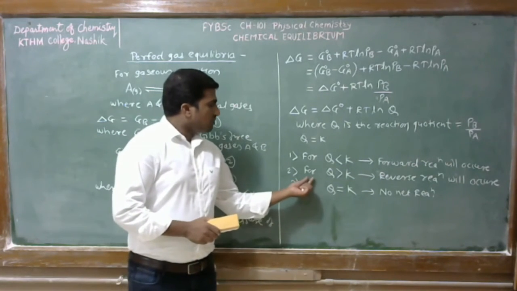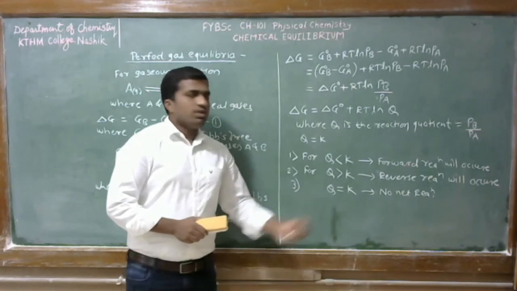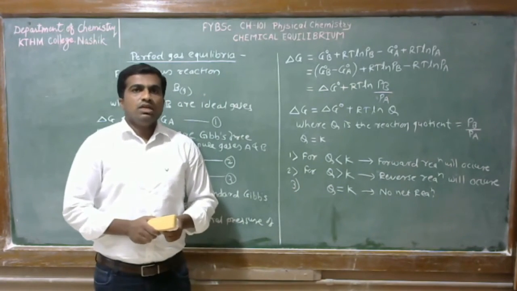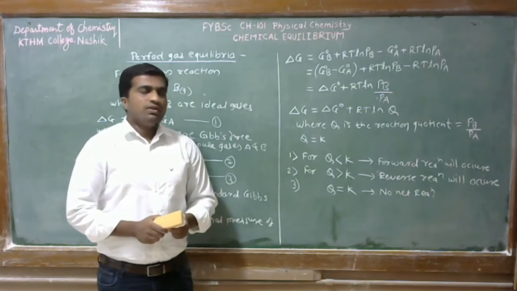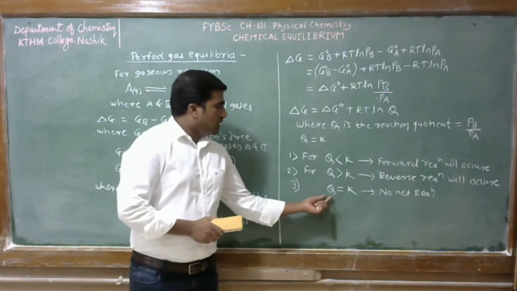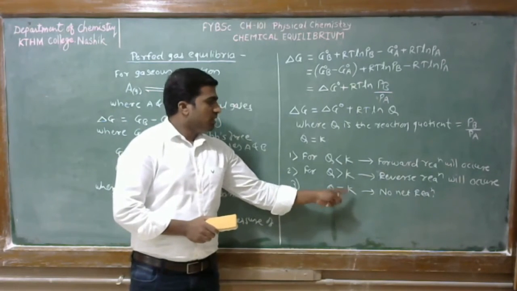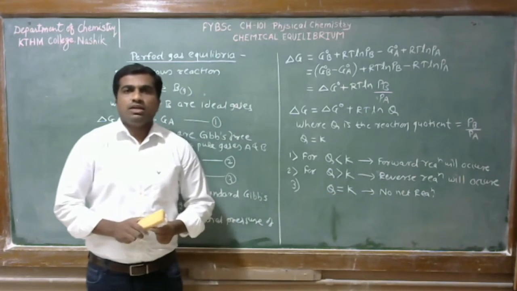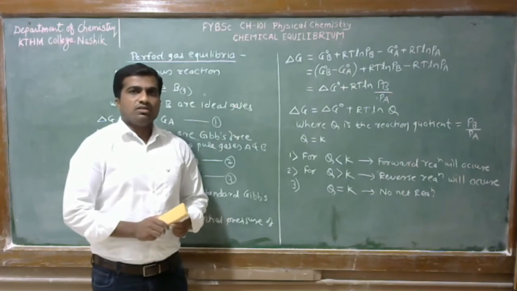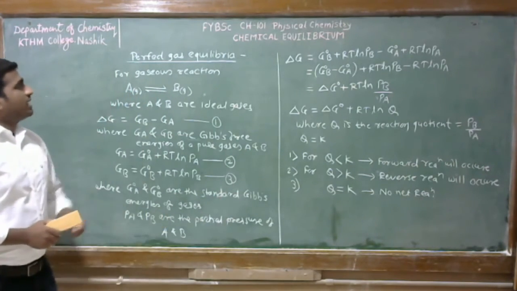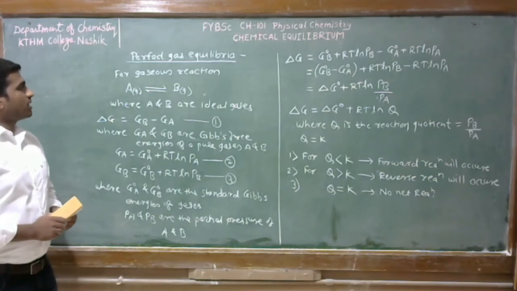Now second, for a reaction Q is greater than K, that time the reverse reaction will be favored. And third, when Q is equal to K, in this condition no net reaction will occur. Okay, so this is all about perfect gas equilibrium.